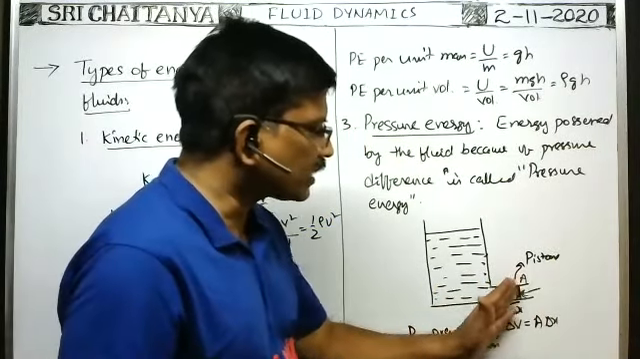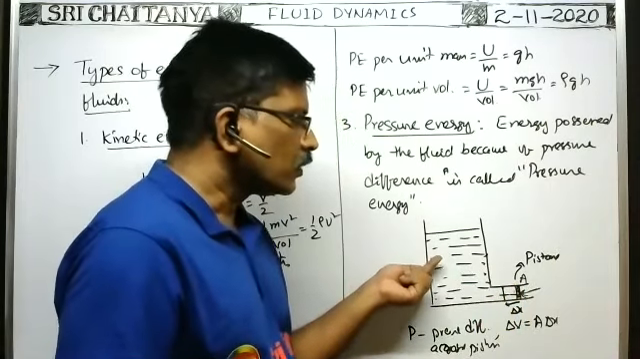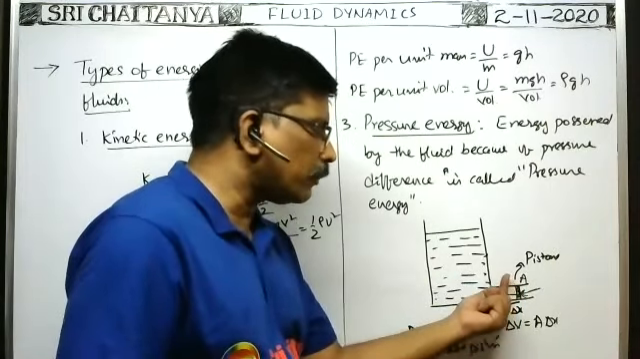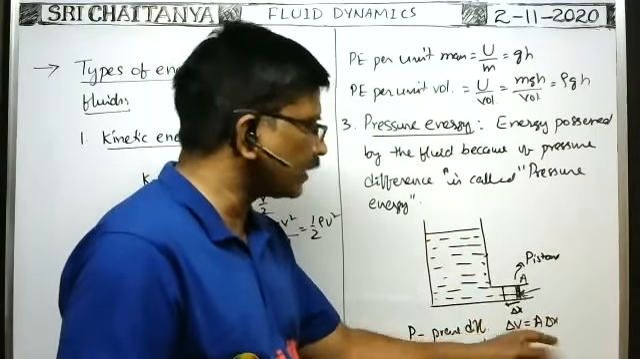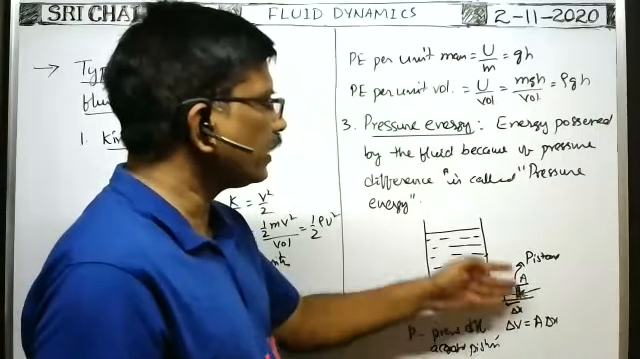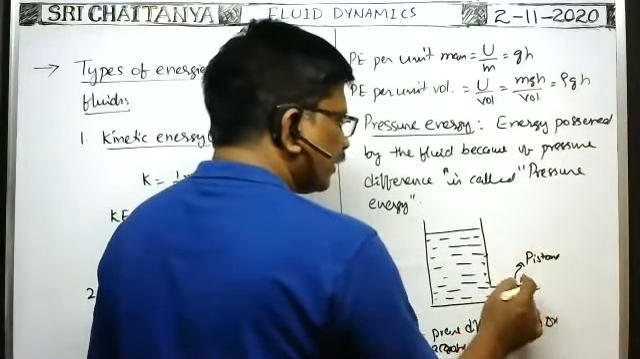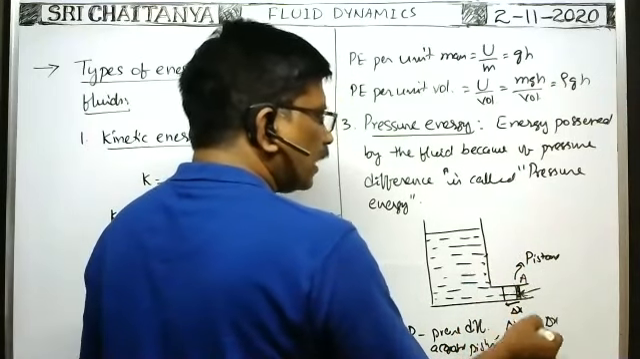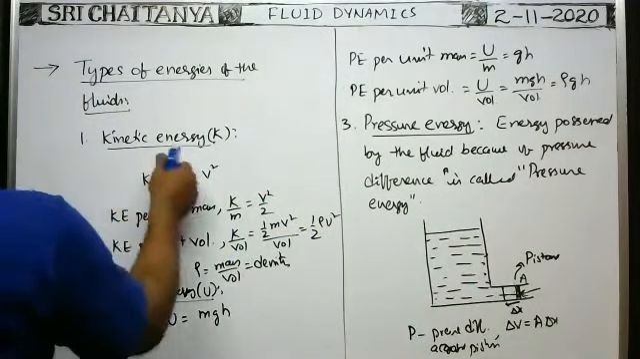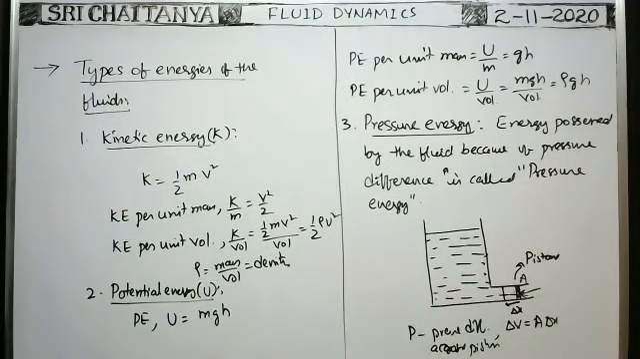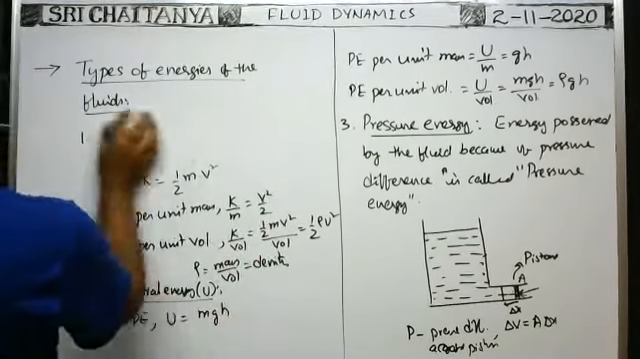When the piston moves through a distance, an equivalent volume of liquid is introduced inside. So the volume of the liquid entering the vessel is A into delta x. Now what is the work done by this pressure difference on the piston in introducing this volume of liquid into the vessel? That work done we have to find. That work done is the pressure energy.